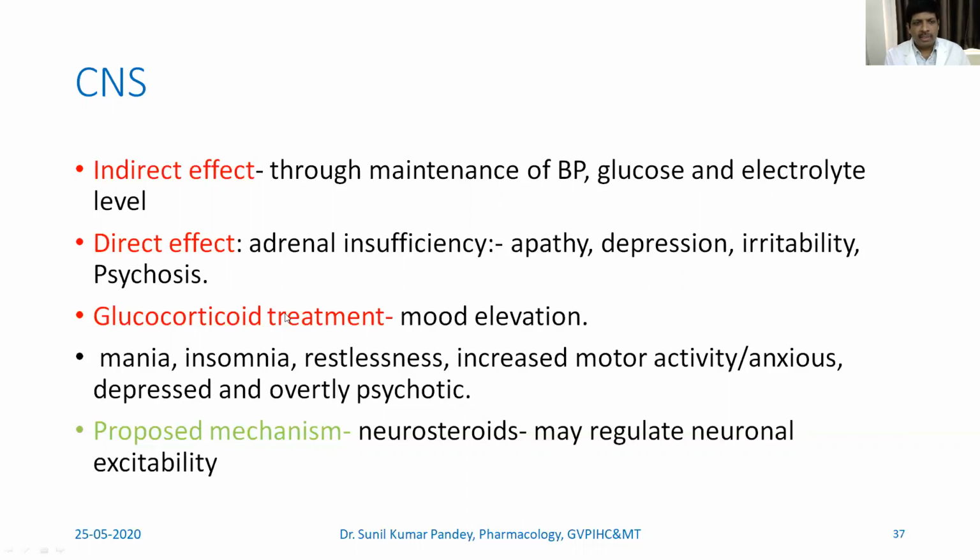Symptomatic relief may appear by giving glucocorticoid, that causes mood elevation. But many patients may show an exaggerated effect of glucocorticoid treatment in this condition and may manifest with mania, insomnia, restlessness, increased motor activity, and anxious, depressed, and overtly psychotic behavior can be seen.